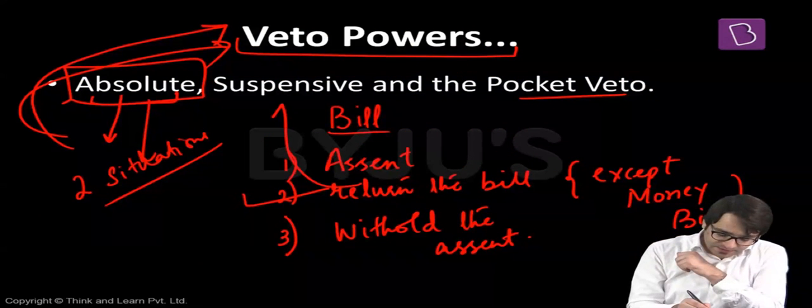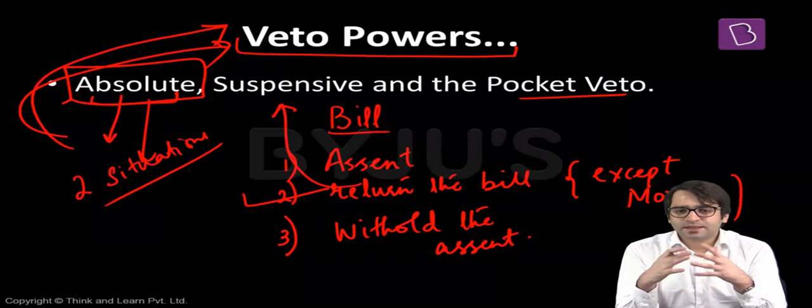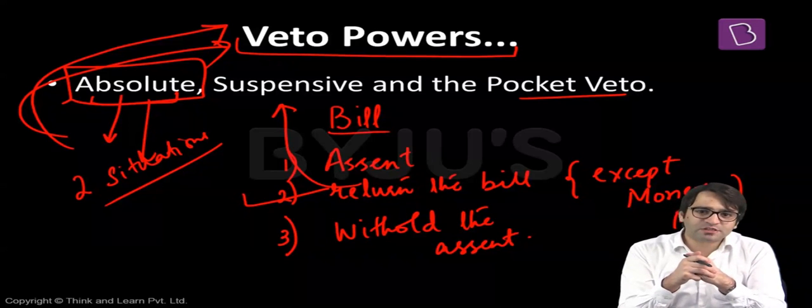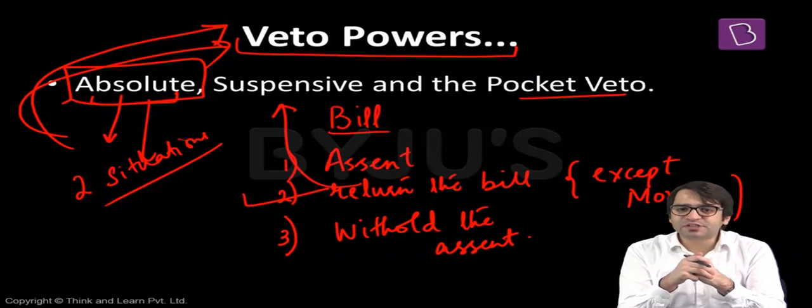Second, the President may return the bill. And that is what we call suspensive veto. And I'll give you an example. In 2006, there was a case of Office of Profit against Jaya Bachchan. Jaya Bachchan was a member of Parliament belonging to the Samajwadi Party. She was an MP of Rajya Sabha.